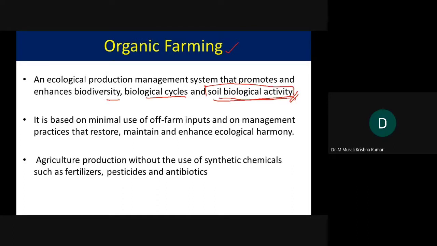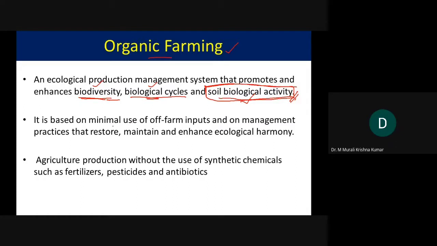It is more like an ecological production management system that promotes and enhances biodiversity, biological cycles, and soil biological activity. So this is very, very important. We consider soil not as simple dirt. It has a life, and it supports life, which encompasses microbes, multicellular organisms, including nematodes. All of them help rejuvenate and sustain the fertility of soil. And the next one is biological cycles, biodiversity. Organic farming shall support biodiversity, and it follows biological cycles. What do you mean by biological cycles? Every plant or living organism has its own time scale, so we follow that time scale.